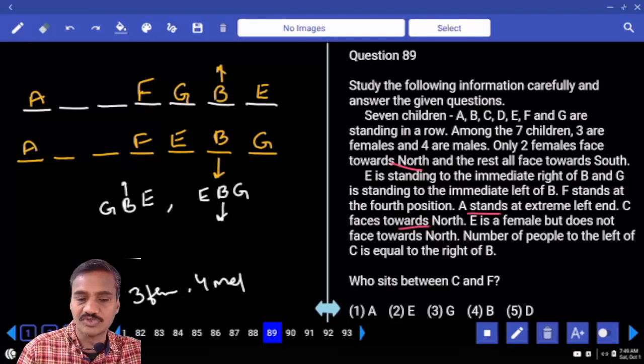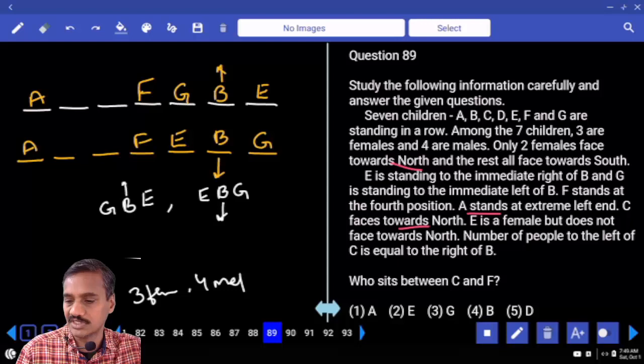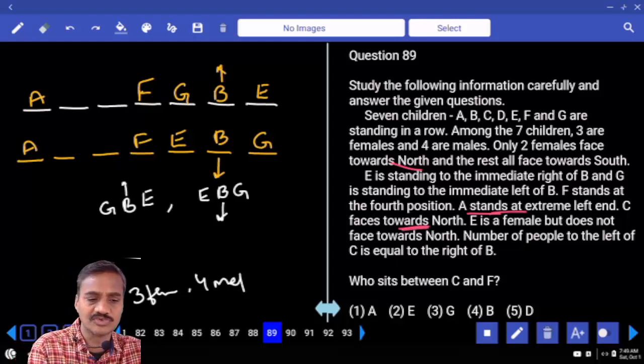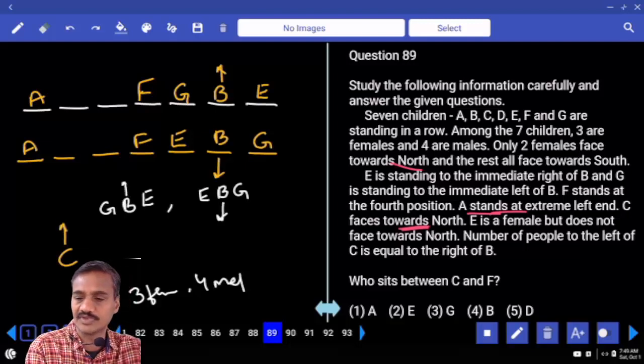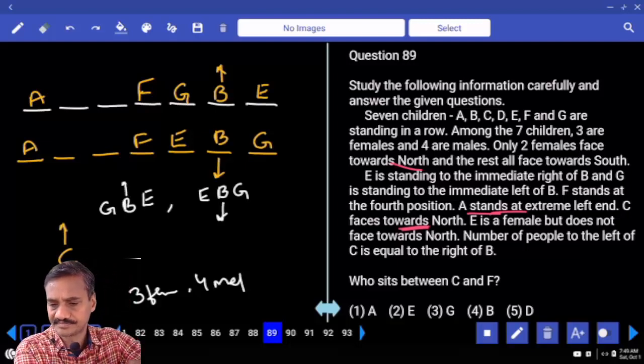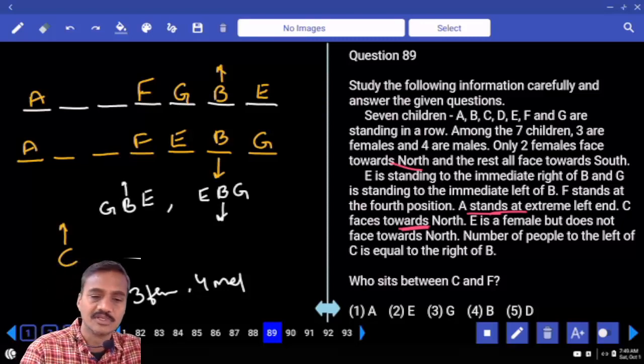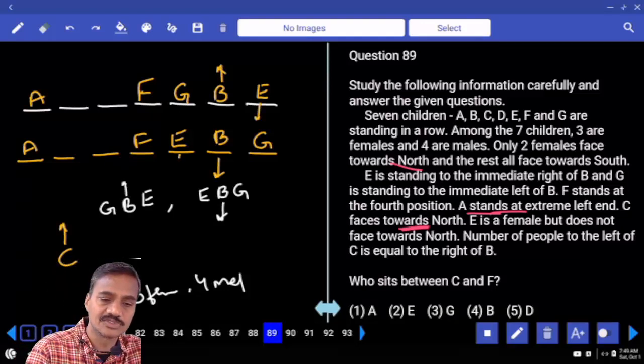And C faces towards north. And where is this C? C and E is a female. A stands at the extreme left, C faces towards north. Now C is facing towards north. And E is a female but does not face towards north. Now E, a female, is facing towards south.